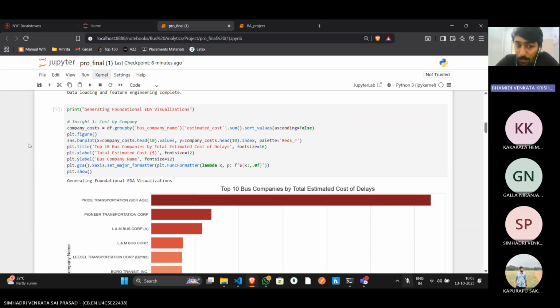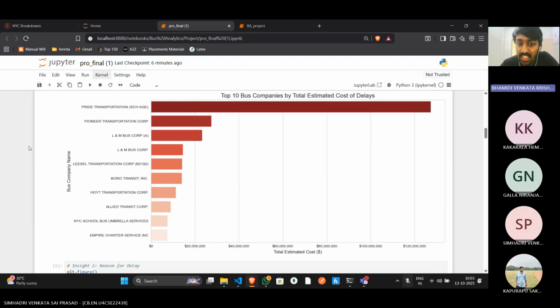Then with our data prepared, we began our exploratory data analysis. First, our key insight is financial impact by operator. This chart shows that a few bus companies are responsible for a disproportionately high share of the total delay costs. This immediately tells us where to focus our attention for the biggest impact.